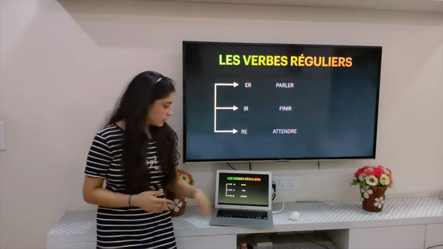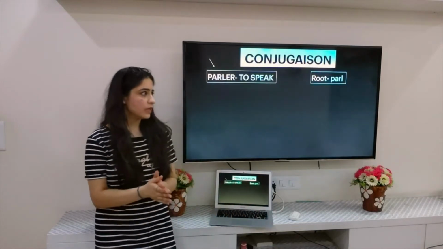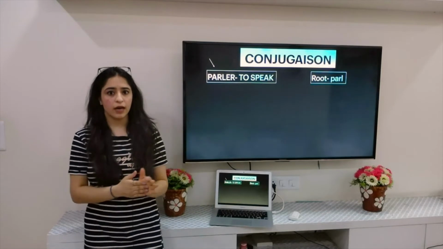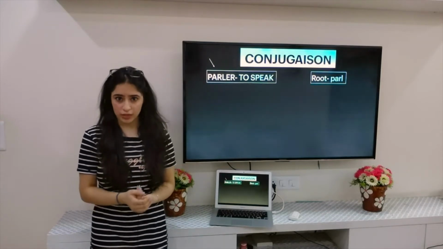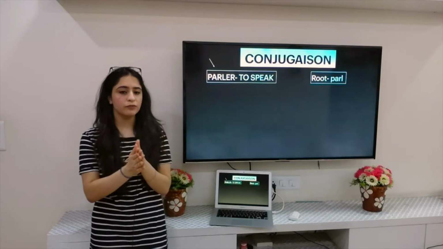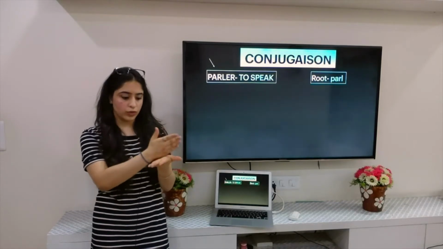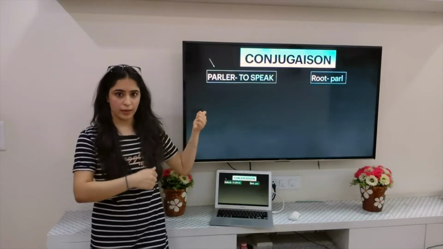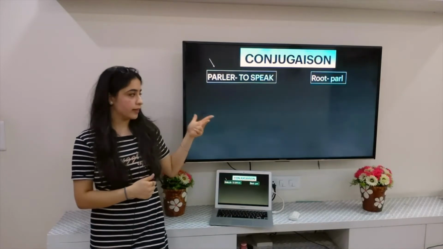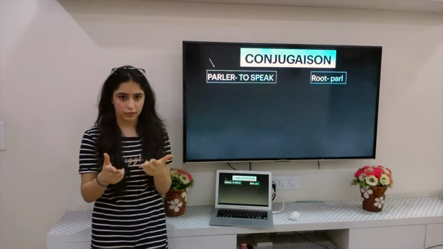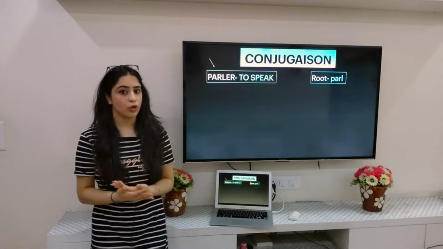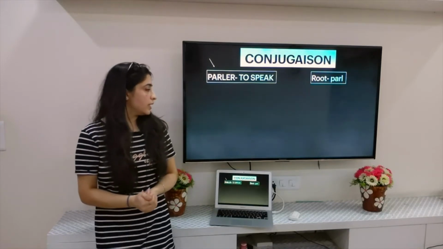Now let's have a look at them one by one. Now, what we do is, in French, we conjugate each verb. So whatever verbs fall into the regular category, and in the regular category, which particular type: type 1 ER ending, type 2 IR ending, or type 3 RE ending, which category they fall into, and according to that we conjugate the verbs. So let's look at the ER verbs.